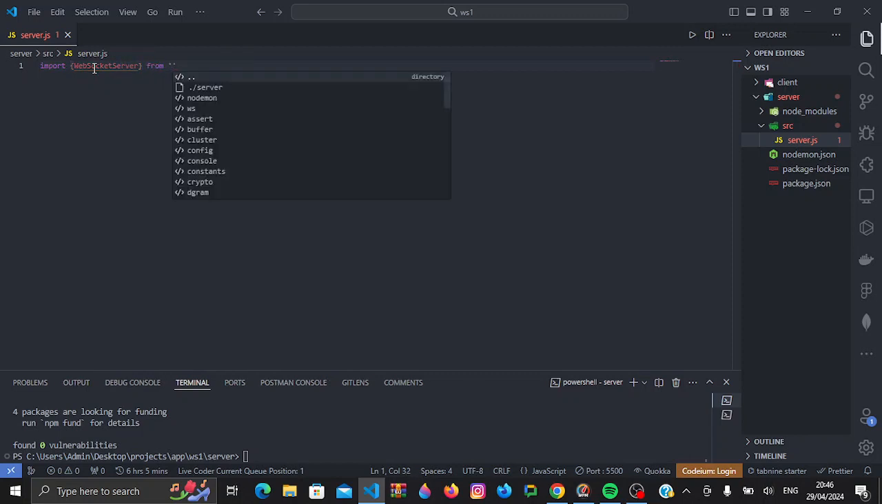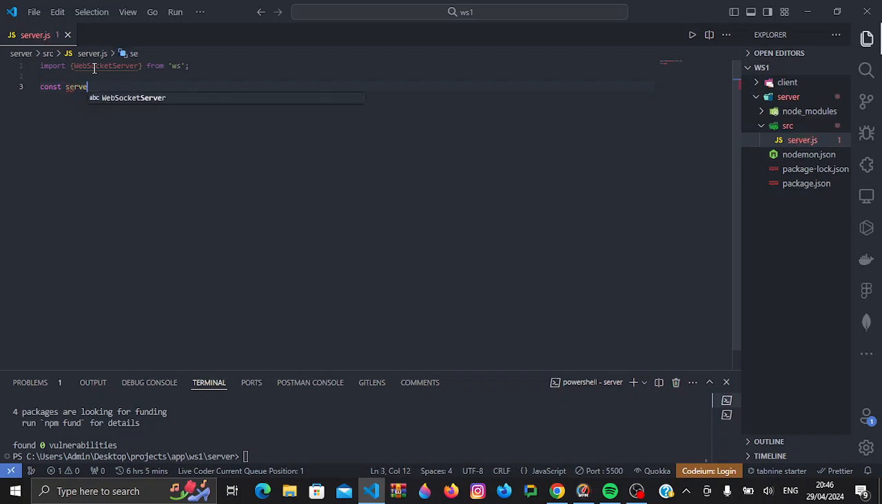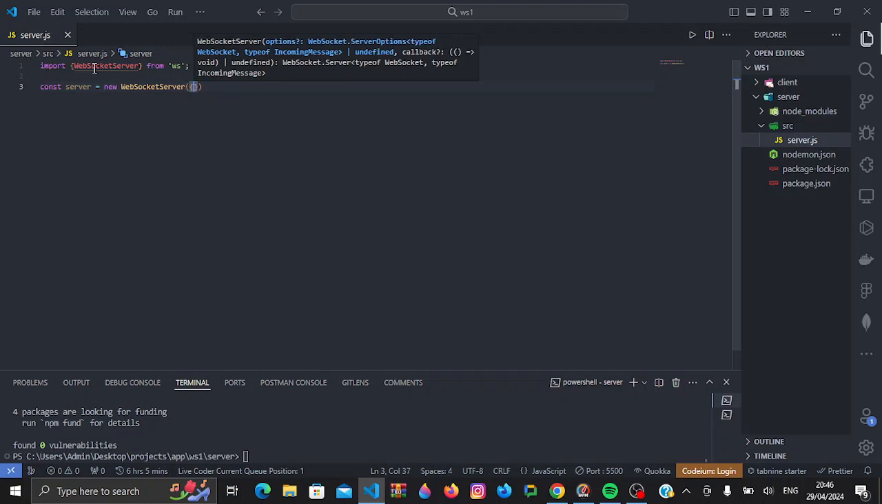server from ws. Then from there, because this is a class, we'll actually create an object from it. An object will just be a server. So we'll do const server. Then inside here, we'll give a config object which contains our port. For our case, we'll listen on port 3000.